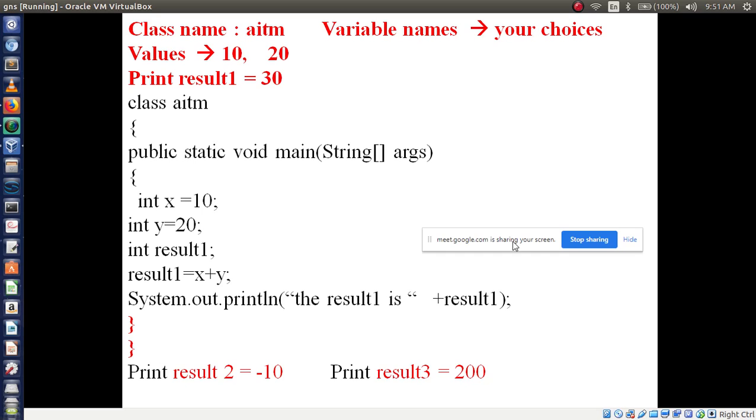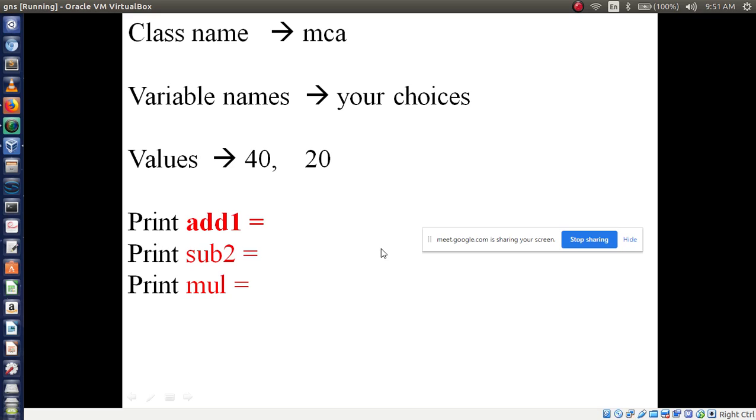As per this only, take the variables add one, sub, mul.